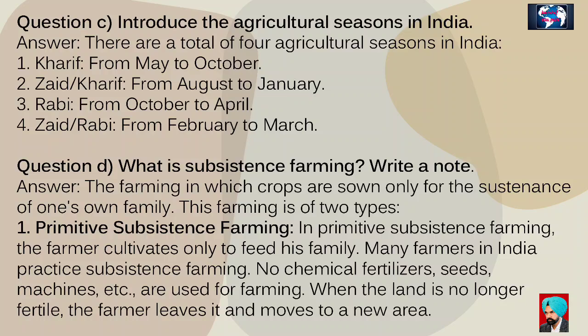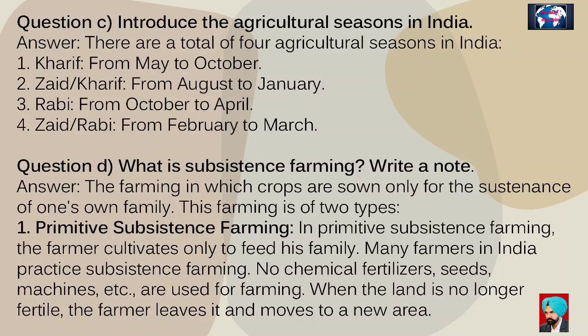Question C. Provide information about the agricultural seasons in India. Answer. There are a total of 4 agricultural seasons in India. First. Kharif, from May to October. Second. Zaid Kharif, from August to January. Third. Rabi, from October to April. Fourth. Zaid Rabi, from February to March.